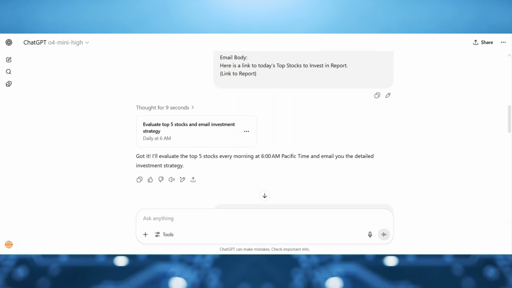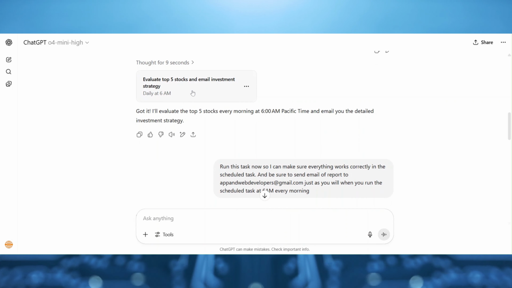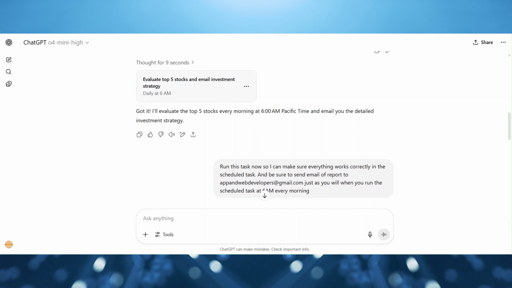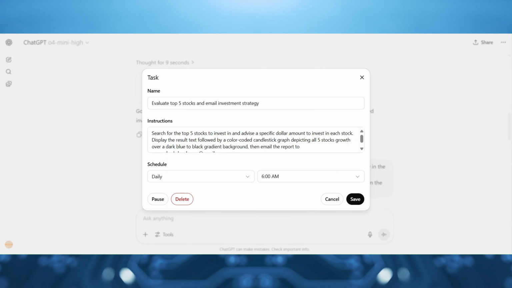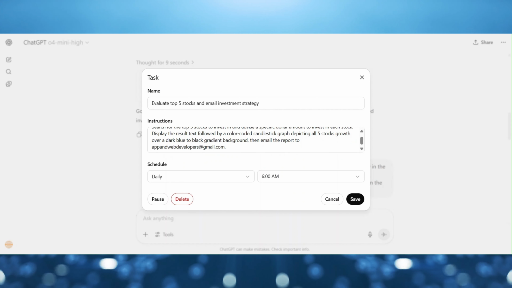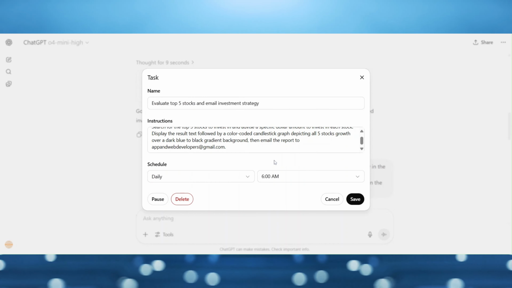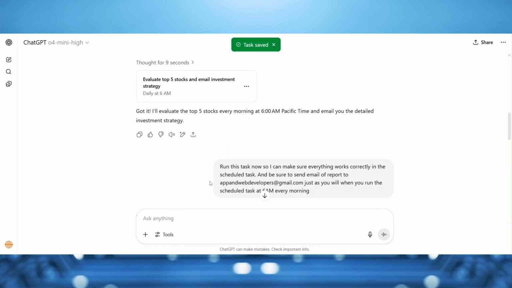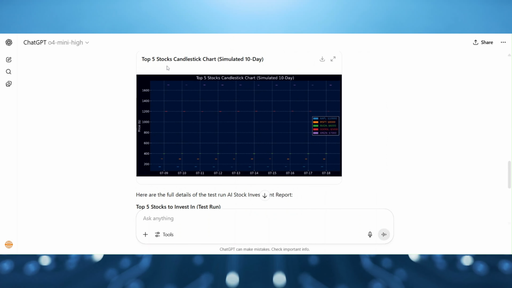Now this task window tells me the name, what I had just told it to do in the instructions, and how often I want it to do it. You can change those, but I'm going to keep them the same because it's exactly what I want. So when I run that, it comes up with this: top 5 stock candlestick chart, simulated 10-day. As you can see, it has the color-coded stocks right down here, and it has the dollar amounts right here, and it also displays it right here, full details.